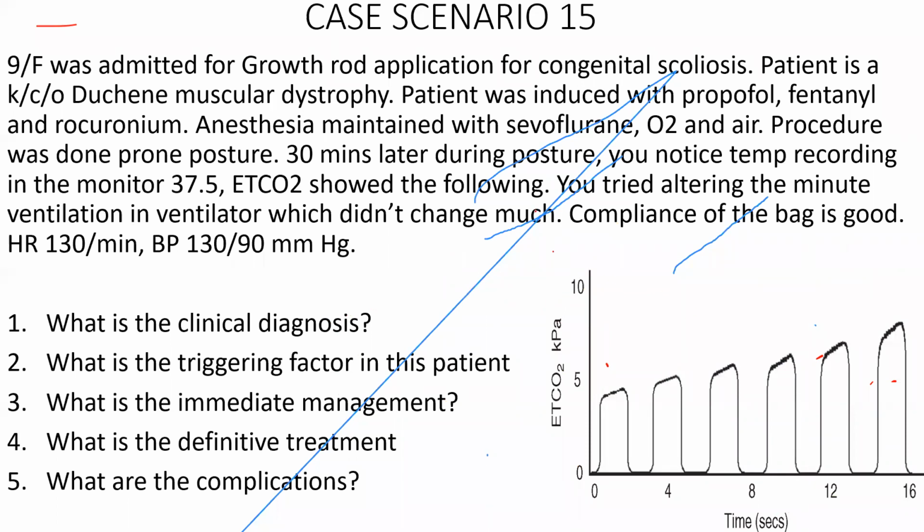IV fluids, fast IV fluids. Yeah, there are large amounts of IV fluids because the patient is hyperthermic and they're going to lose a lot of water, insensible water loss. So fluids, external surface cooling, and dantrolene are the main definitive treatments.